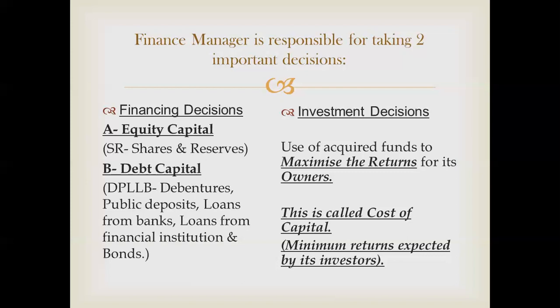So up till now, concept clear? We'll take a quick brush up. We started with what is the meaning of corporate, what do you mean by finance? Then corporate finance is equal to two A's: acquisition of funds and application of funds. Besides that, corporate finance equals F plus C plus I. And now we are on the finance manager being responsible for two important decisions: financing decisions and investment decisions. Cool? Can we move forward? All right.